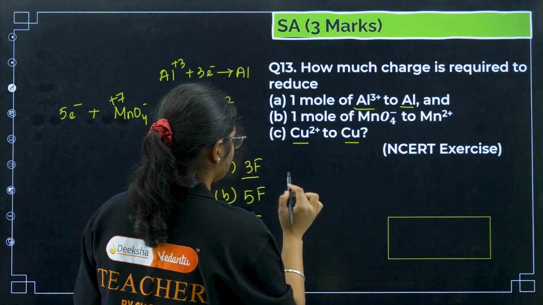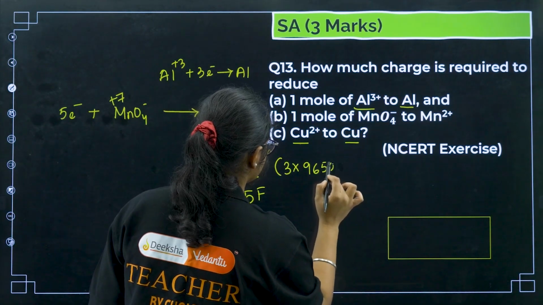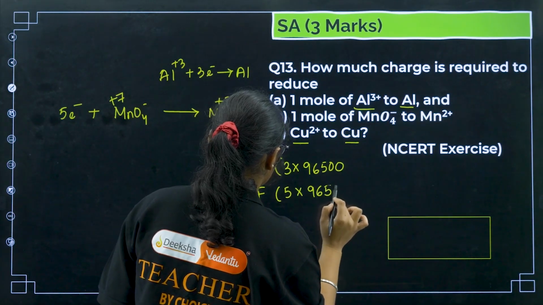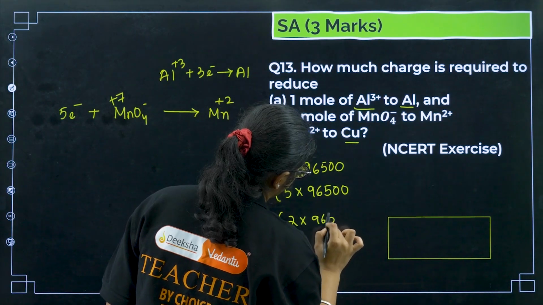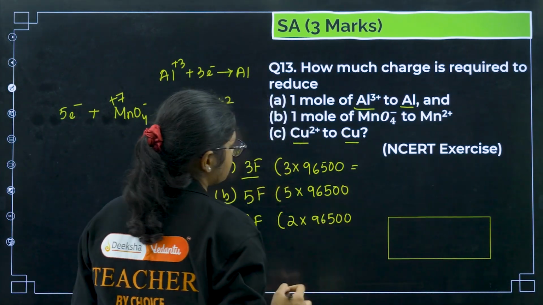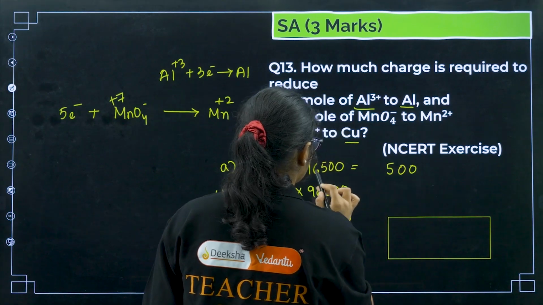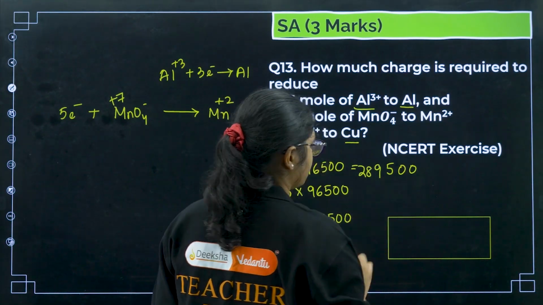But if you want to calculate in terms of coulomb, it is 3 into 96500, then 5 into 96500, then 2 into 96500. Okay, so if I write this one, 3 5s are 15, 3 6s are 18 plus 1 is 19, 3 9s are 27 plus 1 is 28.